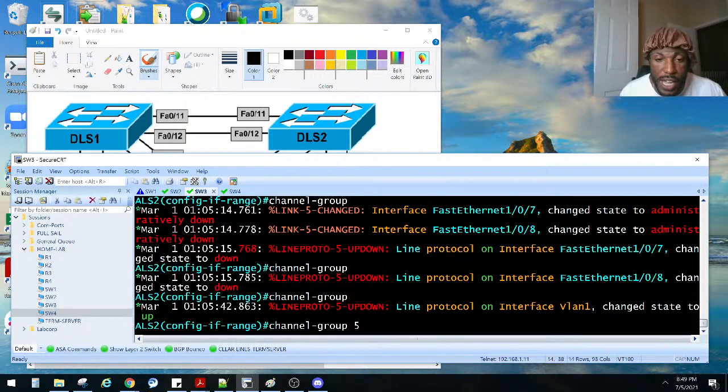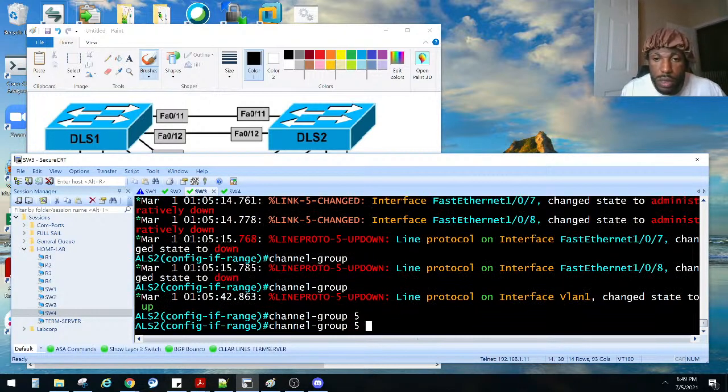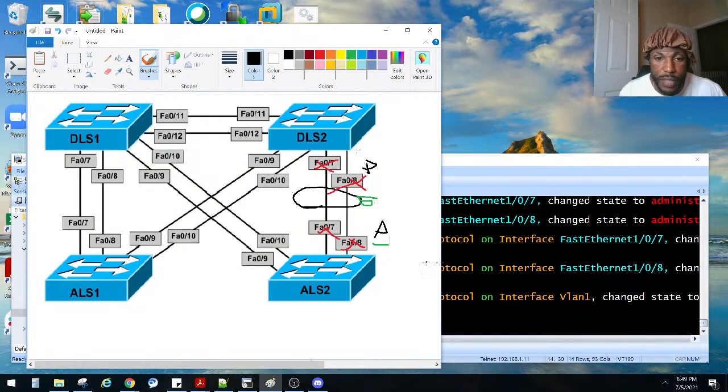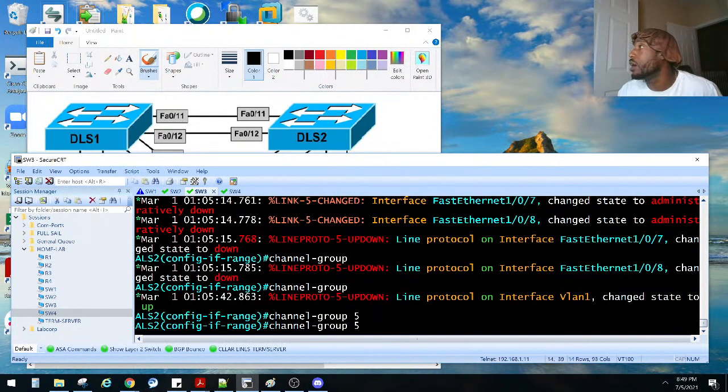So channel group 5 mode. Am I on the right? Yeah, I think so. ALS2, right? Yeah, I'm on ALS2. Let me see. I gotta get caught up. I'm sorry, y'all. I'm ignoring y'all. Oh yeah, okay. So y'all not saying nothing.